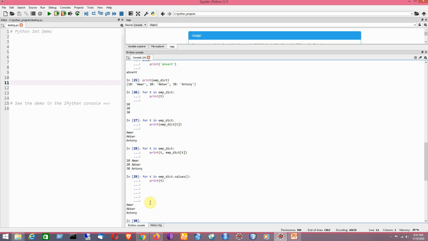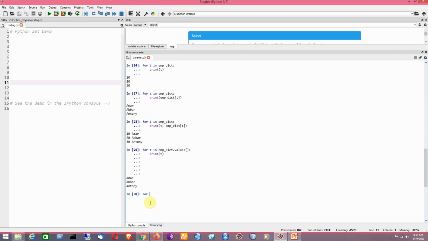So it is shown over the console. So that is the idea. In that we can use the values method to show the values. Now I would like to make use of the items method. By using this method we can have the key and value pair at the same time, but here the construct of the loop is quite different.